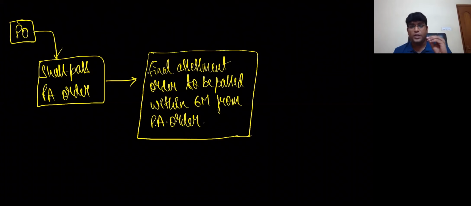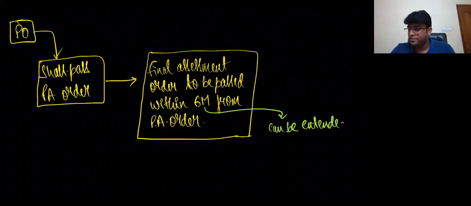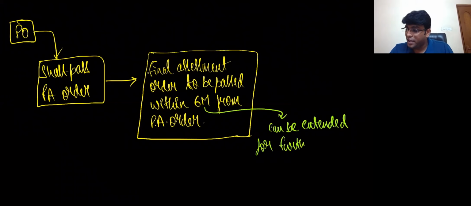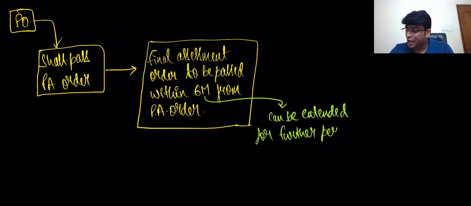First, he will pass the provisional assessment order. Then the final assessment order will be passed within 6 months from the date of communication of the provisional assessment order. I hope we are getting clarity, friends. Now, one special point which you need to focus upon: this 6 months can be extended. This 6 months can be what, my dear friends? Extended for a further period. I repeat one more time.